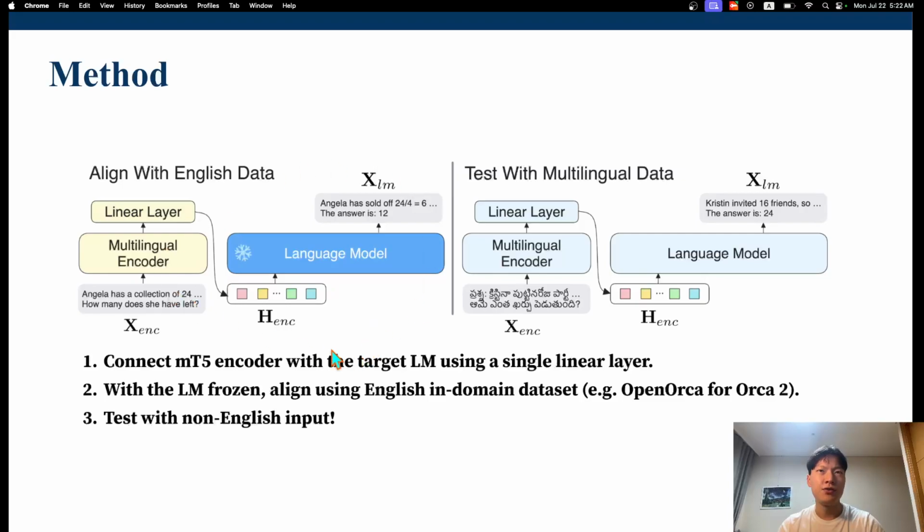After these two modules are aligned, you can test the model using non-English input, and it's able to solve reasoning tasks in languages that are supported by the multilingual encoder. All in all, we are able to adapt the target language model to multiple different languages without using any multilingual data. Hence the paper title, Multilingual Reasoning Without Multilingual Supervision.